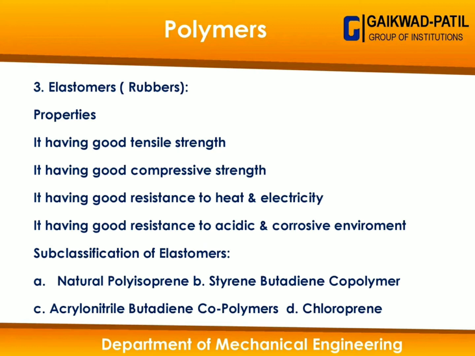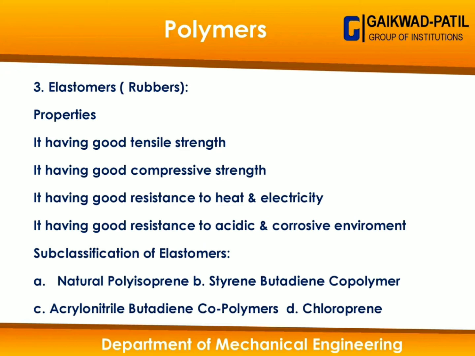Elastomer has basically two main categories. First is natural rubber, and second is synthetic rubber. So the elastomer has two main categories: the natural elastomer and the synthetic elastomer. Natural elastomer we also call, scientifically, natural polyisoprene, and the synthetic elastomers have basically three main categories that we will see in the next topic.